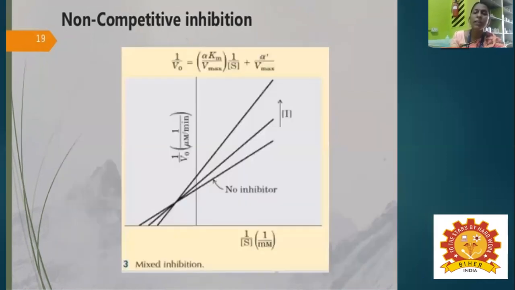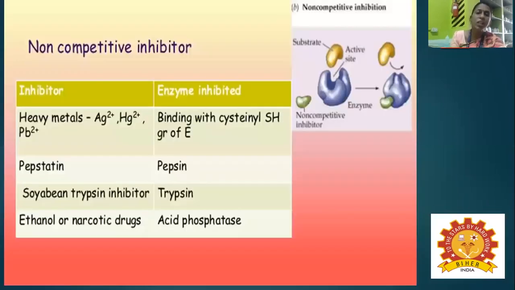And in this case of non-competitive inhibitors, we automatically have mixed inhibition. So what are the non-competitive inhibitors used? The heavy metals such as silver, Ag2+, mercury, Hg2+, and lead, Pb2+.